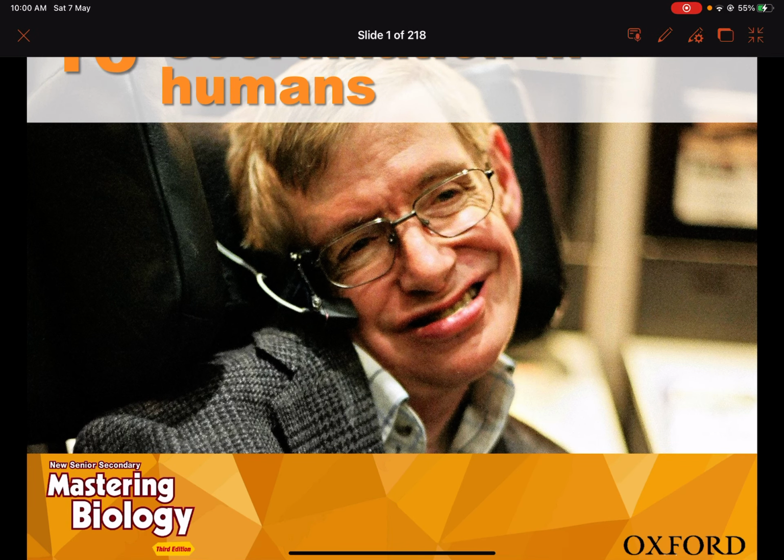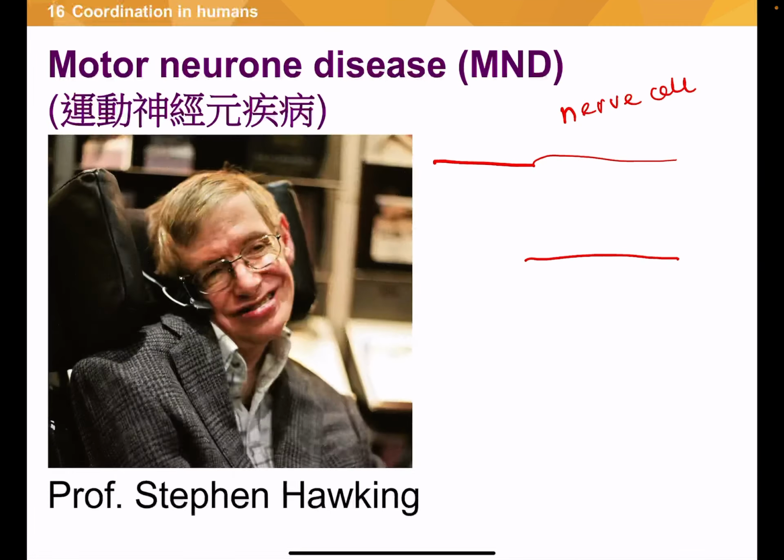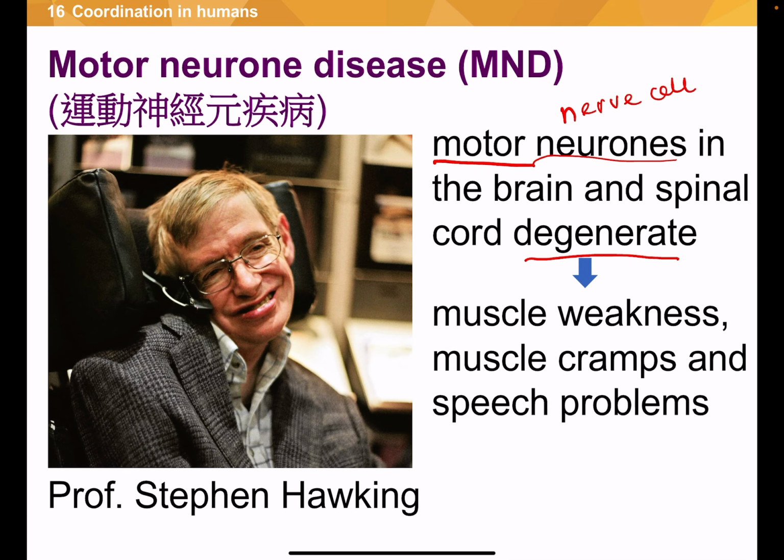Chapter 16, Coordination in Humans. Do you remember Professor Stephen Hawking? He lived with motor neuron disease, MND, for 55 years. MND is a rare and fatal disease. It results from the degeneration of motor neurons in the brain and the spinal cord.